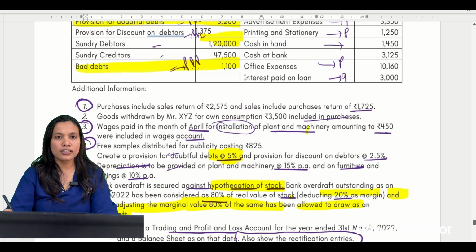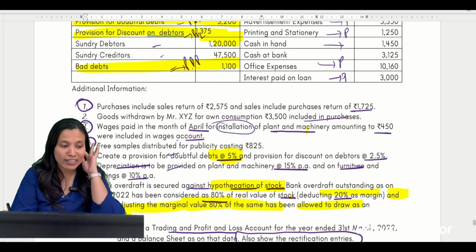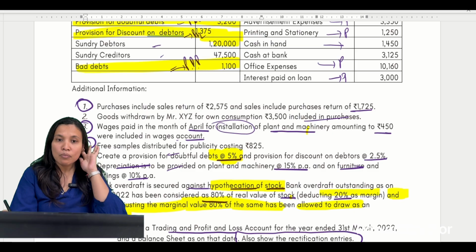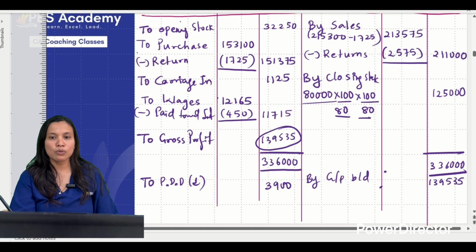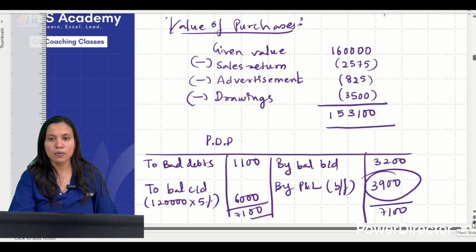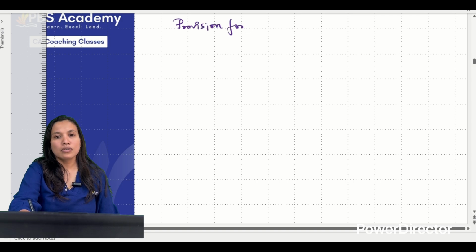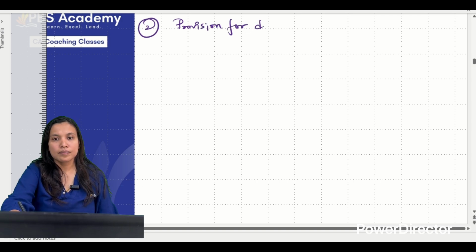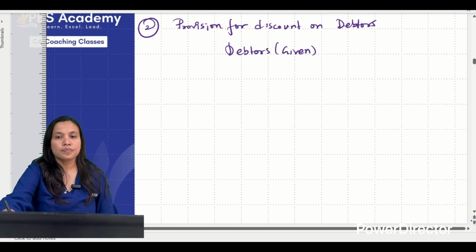3,900. Next question में देखो, PDD we have taken provision for discount on debtors 1,375. Again what we have to do, provision for discount का adjustment देखो at 2.5%. Same way we will do for provision for discount on debtors also. So provision for discount on debtors. What is the value of debtors? Debtors given is how much? 1,20,000 है ना?